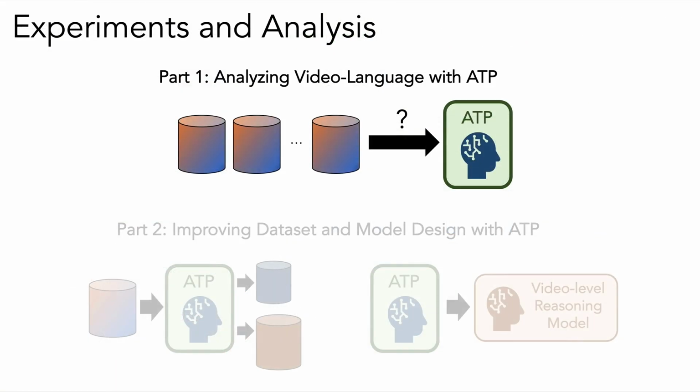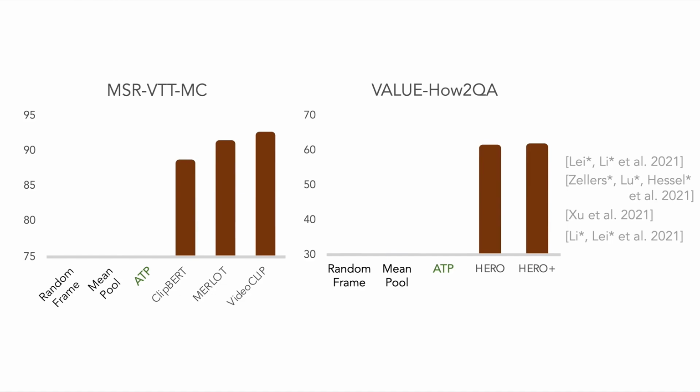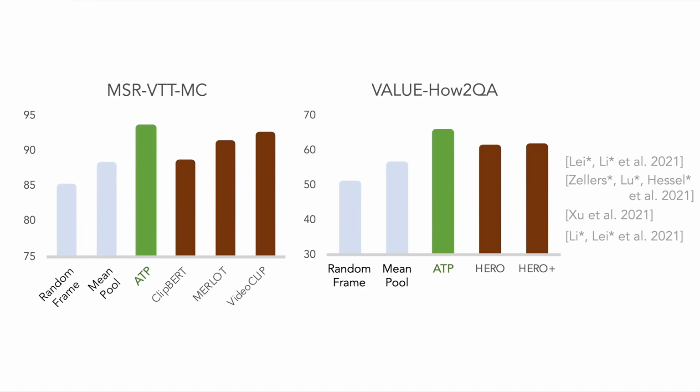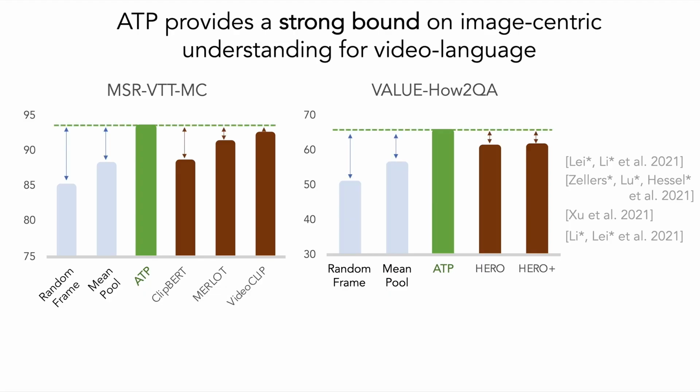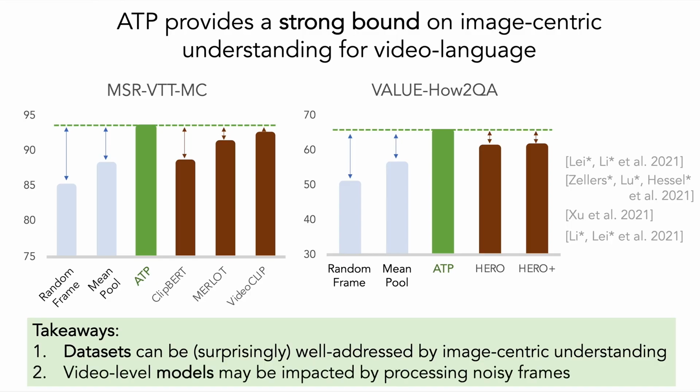Now let's analyze standard video language benchmarks with ATP. Here we have two benchmarks on general and instructional videos. Here's the state of the art. And here's the random frame and mean pool baselines. And now here's ATP. ATP improves the image-centric bound significantly with a surprisingly strong performance. For datasets, this suggests large portions can be well addressed with image-centric understanding. And for models, it suggests processing potentially noisy frames might be holding them back. We close the loop on both these takeaways later.